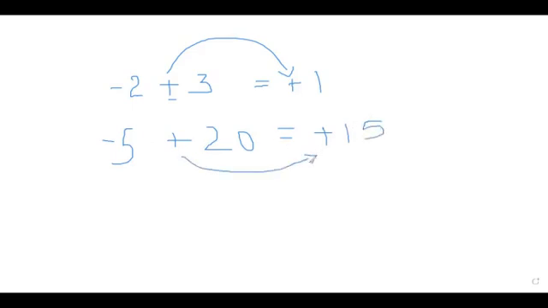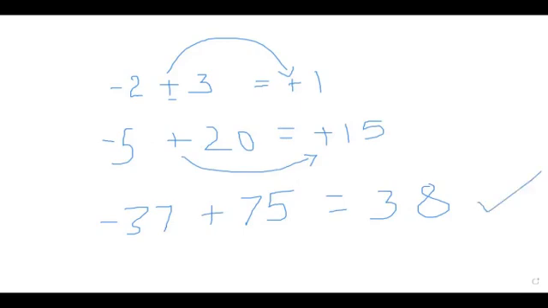Now do minus 37 plus 75. 38, and the sign will be plus. Yes, correct. Now you got it. So coming back to the book.